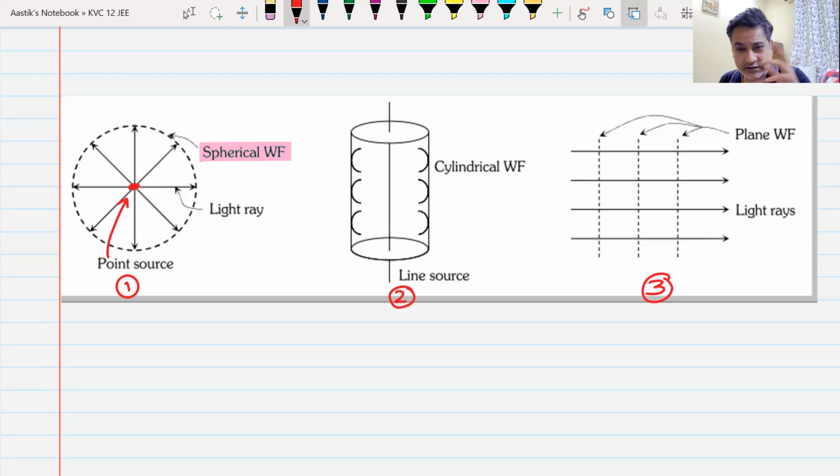This electric charge will create an electric field. The electric field will go in the outward direction. You can think of it in this way. These are your electric field lines, and this surface is known as an equipotential surface. Have you heard about equipotential surface?